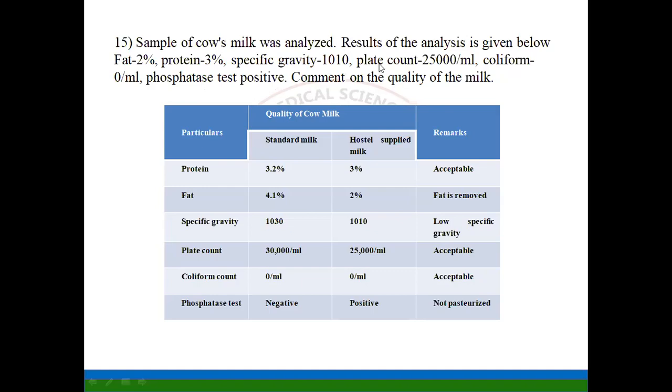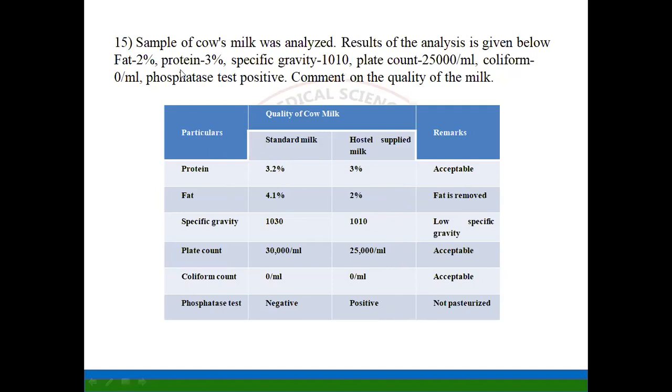For this also, we should know the normal values, the normal fat, protein and normal specific gravity, everything. Only then can we interpret the results. So first the particulars, what are the contents they have given: the quality of milk, the standard milk, hostel supplied milk. Hostel supplied milk is the cow's milk. The standard milk has the normal parameters, and what we have to compare is the cow's milk, hostel supplied milk, and the remarks.